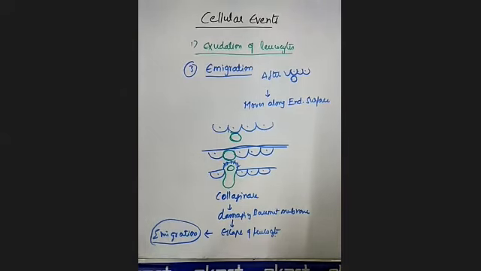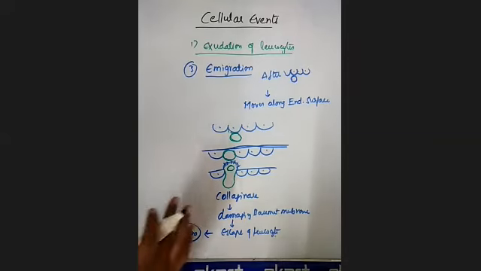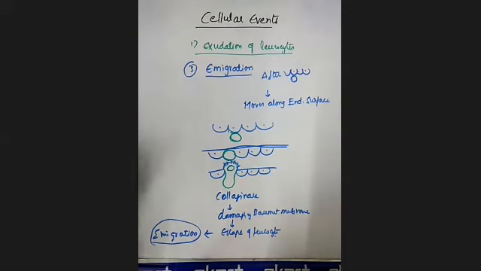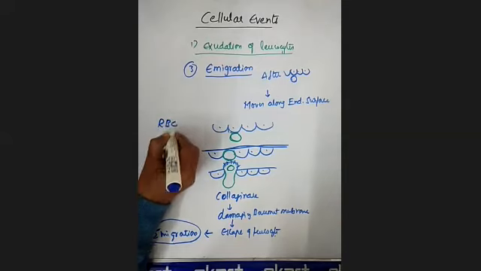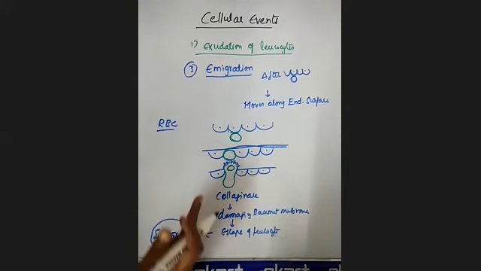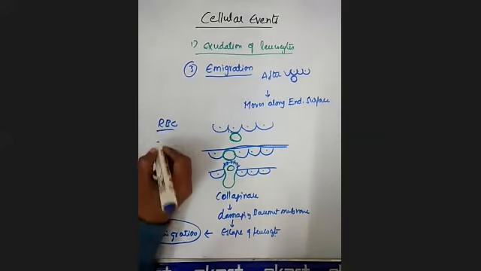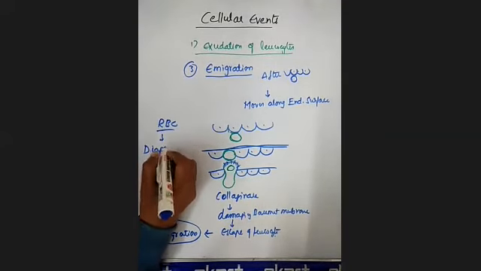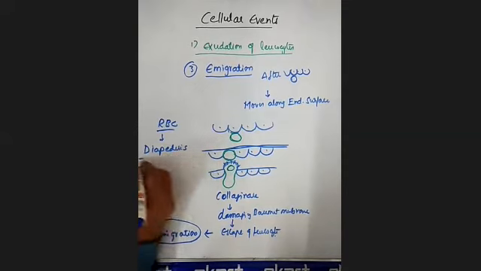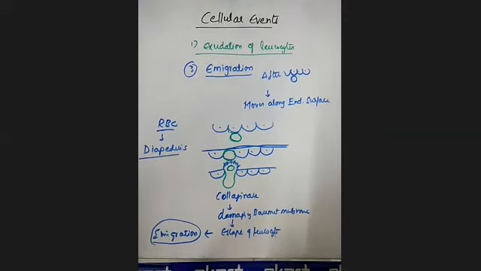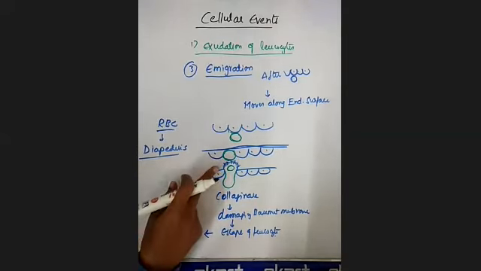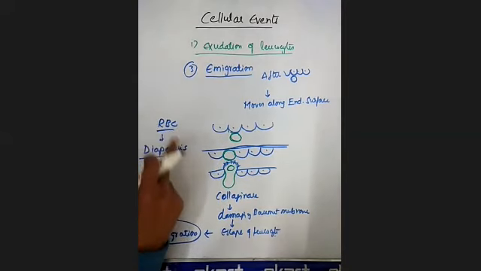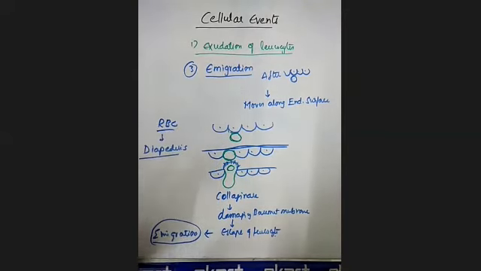Clear? See here, you remember one thing. Simultaneously, along with these neutrophils, some amount of RBC can also escape along with the neutrophils. That process you will call diapedesis. Okay, remember this terminology, diapedesis. Diapedesis means as the neutrophils escape out, some amount of RBC can also escape out along with the neutrophils. That process you will call diapedesis.